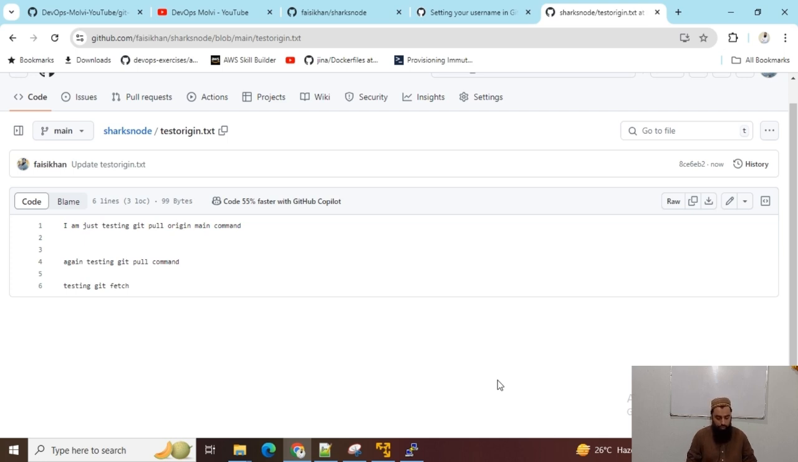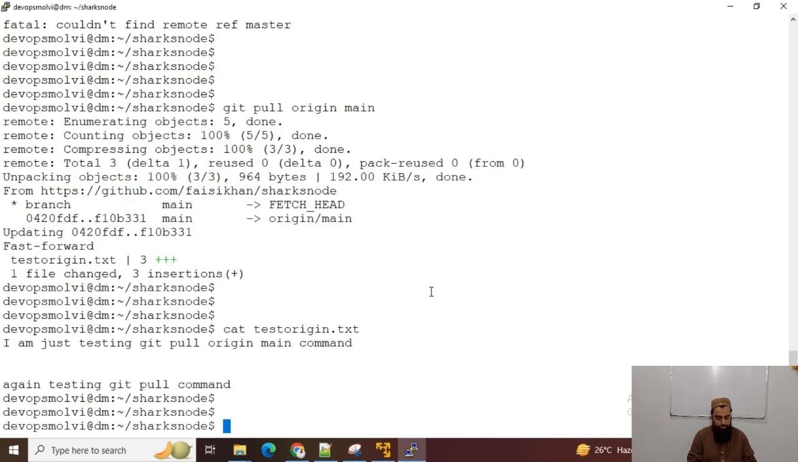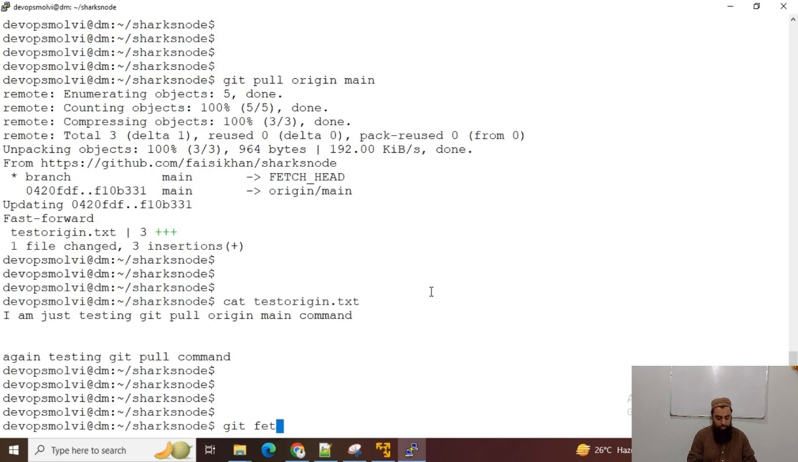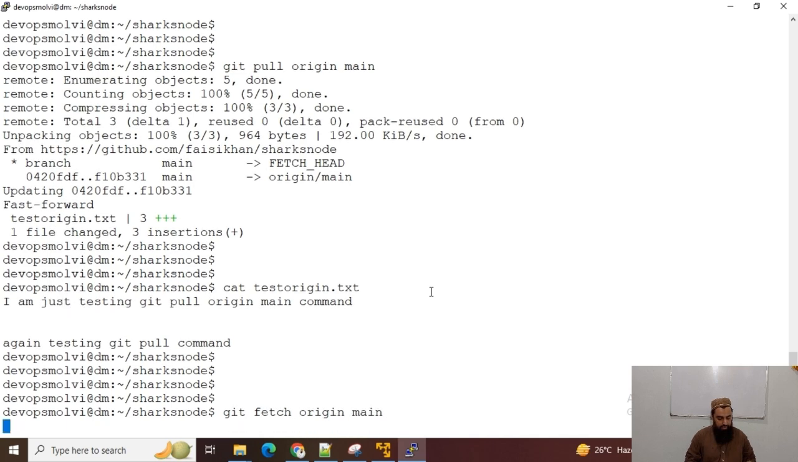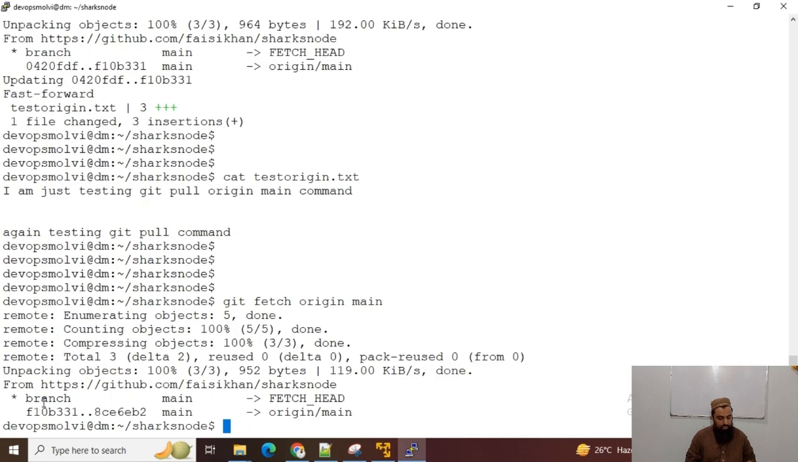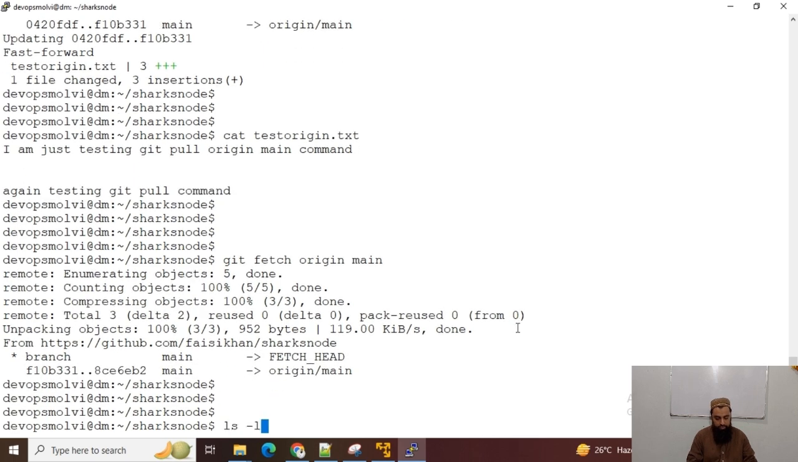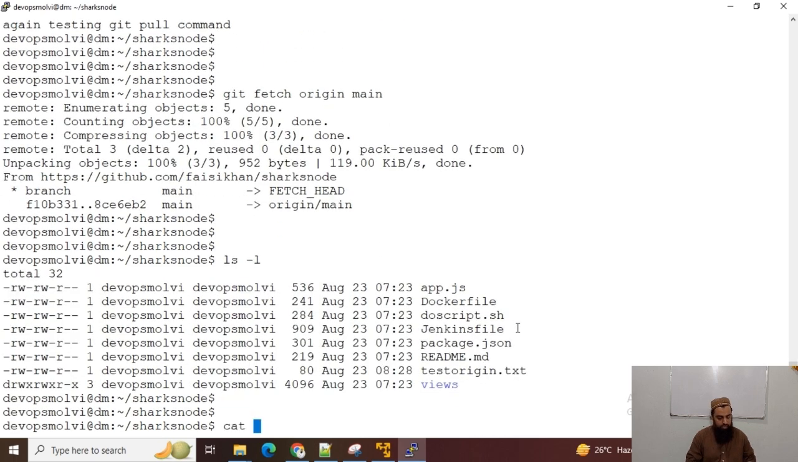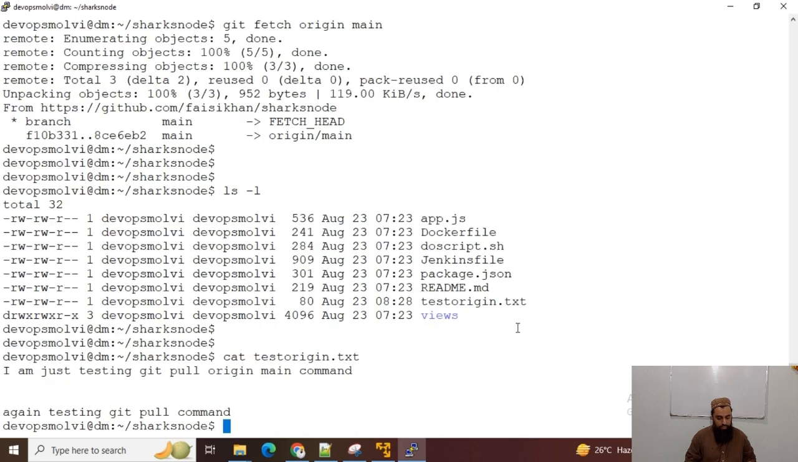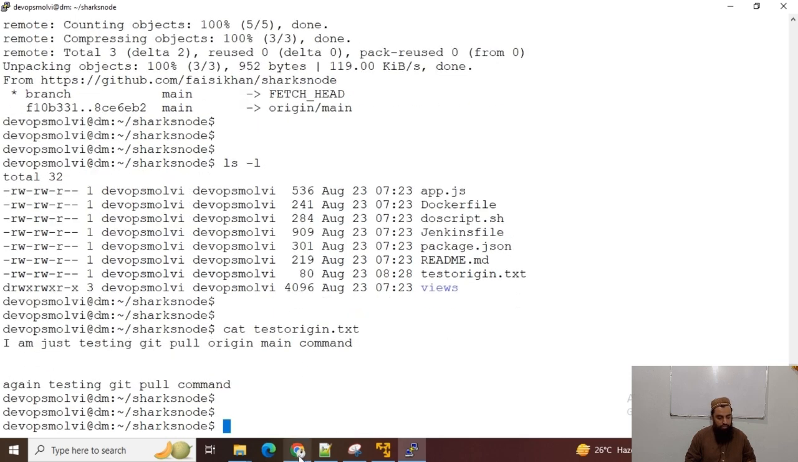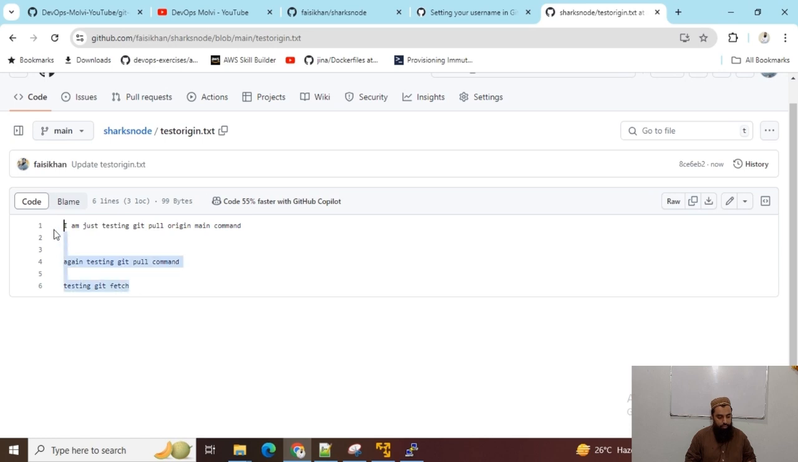Now I will just run git fetch origin main. Okay, and it has told us that there has been a change in this file, in this origin main. But what are those changes? I cannot find those changes here in the test origin. You can see the files are not the same. We don't have this testing git fetch.